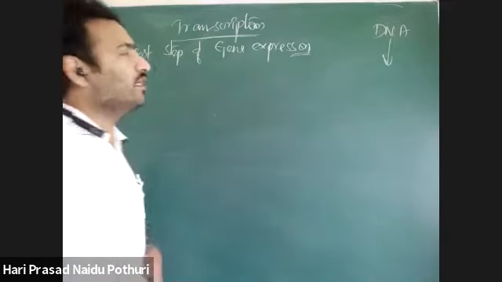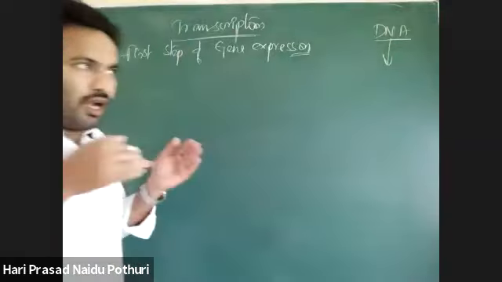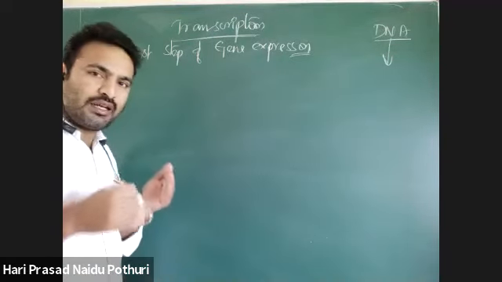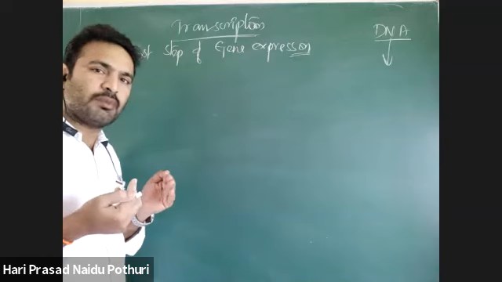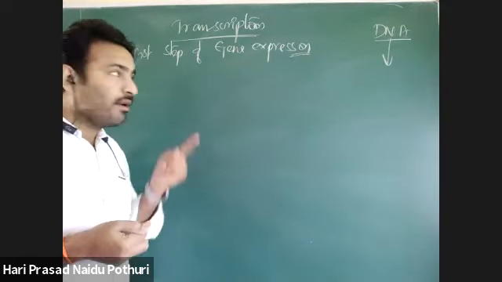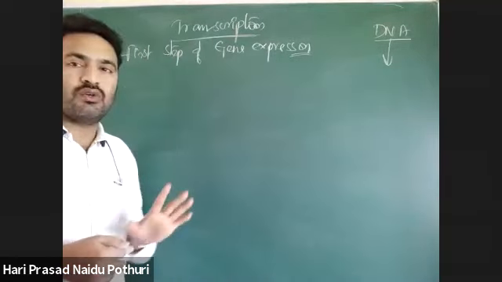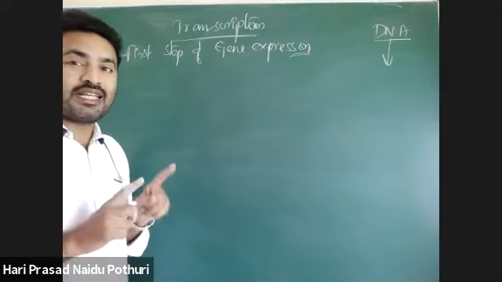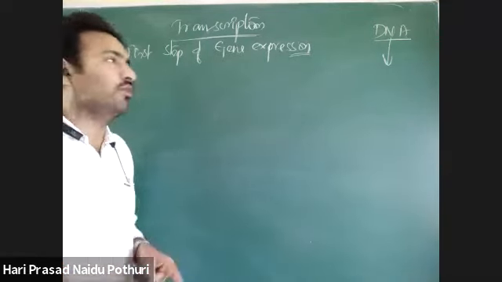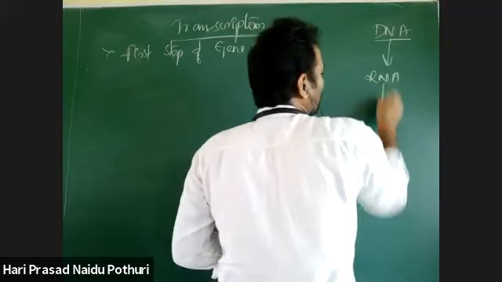The phenotypic information, the physical or physiological characters, is based on what? Protein. But DNA cannot be directly decoded into protein. So DNA depends on RNA to be decoded into protein.